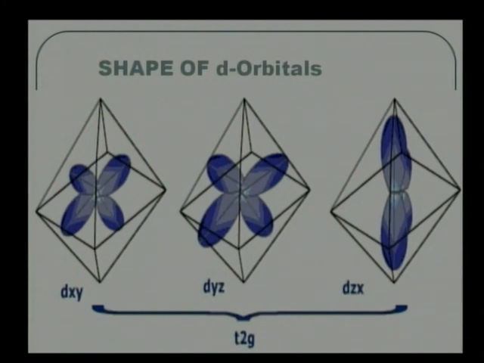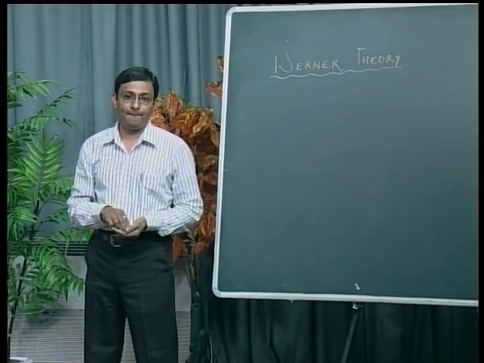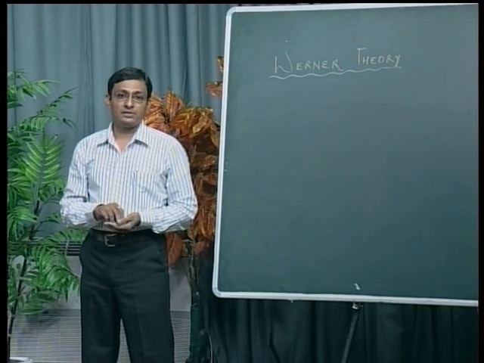The d subshell has 5 d orbitals, and three of them are dxy, dxz and dyz. You see on the screen, all the 3 orbitals have the same symmetry. All the 3 are double dumbbell, but their lobes lie between the axes, in all the 3 cases, dxy, dxz and dyz. Commonly we call it by the symmetry symbol t2g.